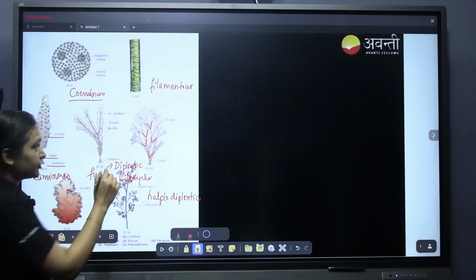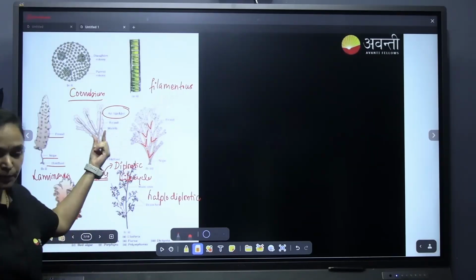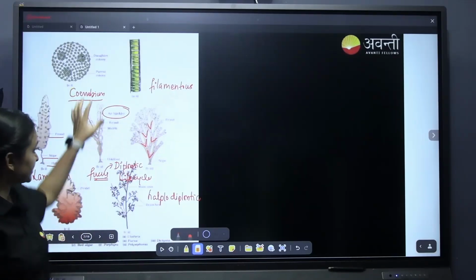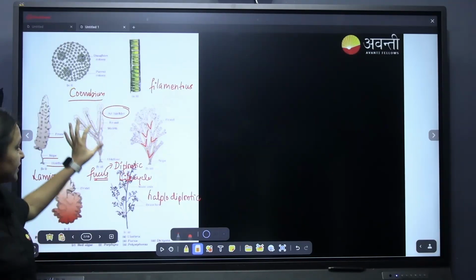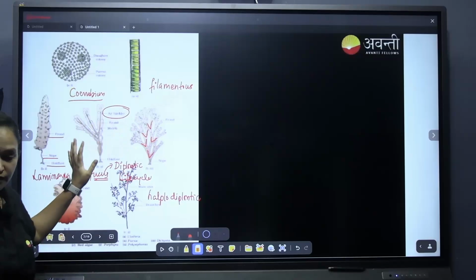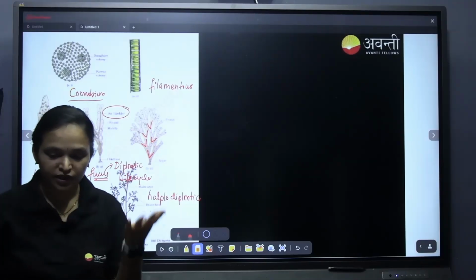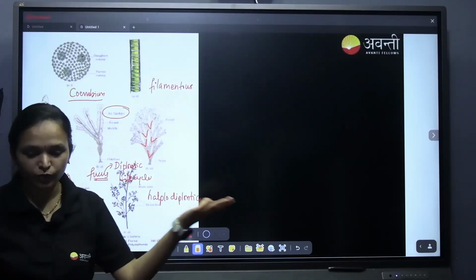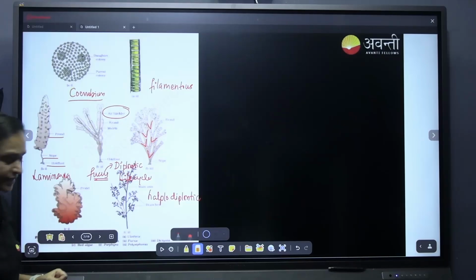And one important thing you need to remember here is they have an air bladder. This can be a question, because it is given in the NCERT textbook. Nowhere is it said anywhere about the air bladder, but it is mentioned in the diagram. So we need to concentrate on this one, air bladder. This Fucus has an air bladder. The air bladder gives them buoyancy to float on the surface of the water. Please note this down. Right? Then we move on to the next slide.